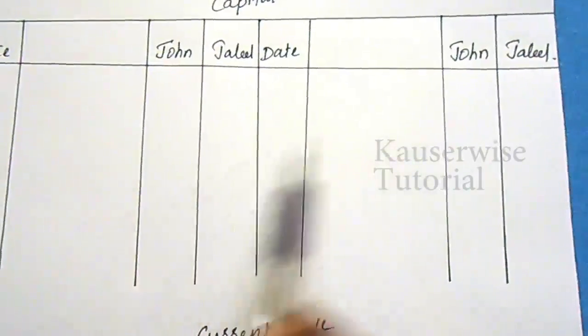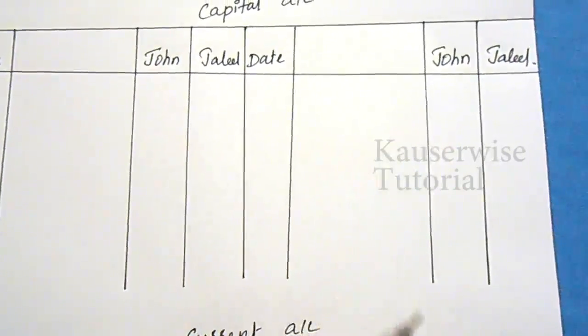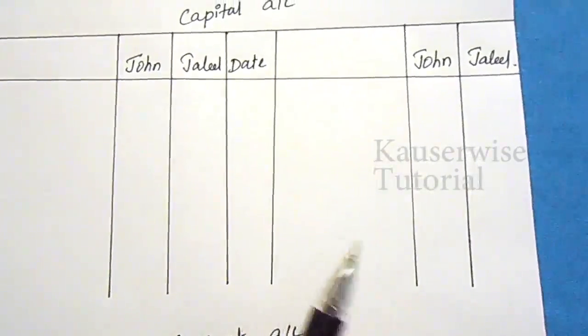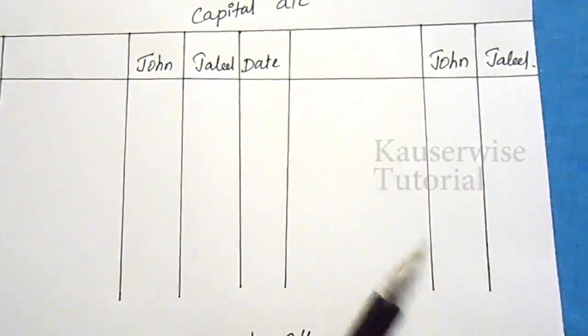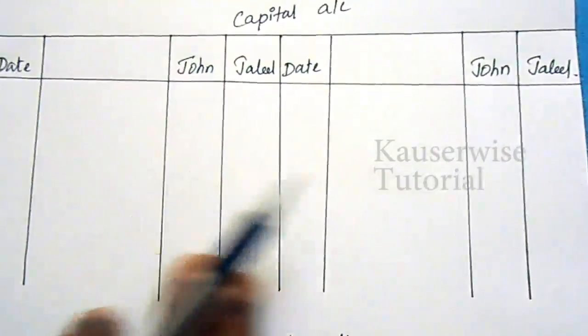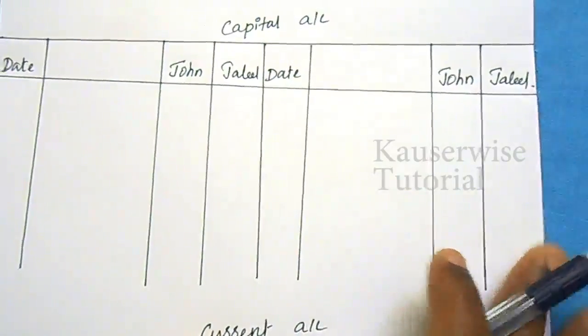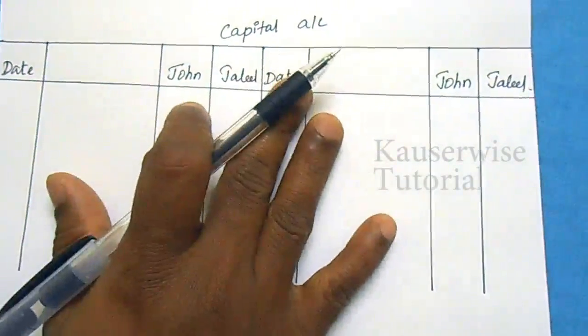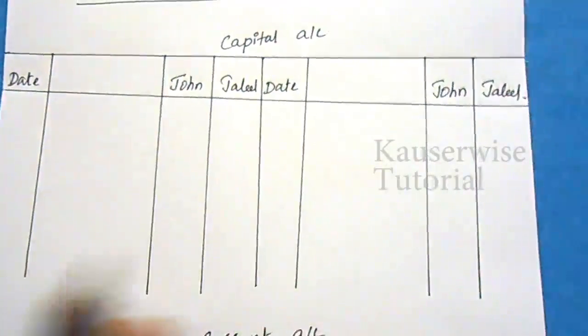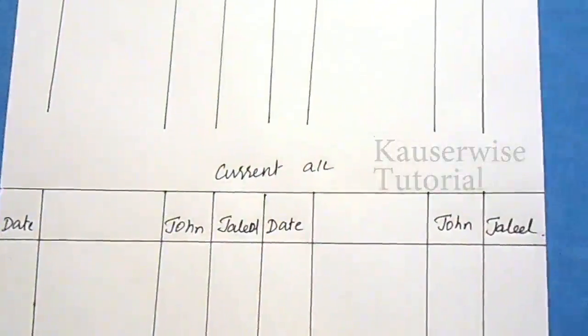So there will be no changes here unless a partner introduces additional capital or withdraws an amount permanently as drawings. For all other cases, you need not record anything in the capital account. All other adjustments will be made in the current account.